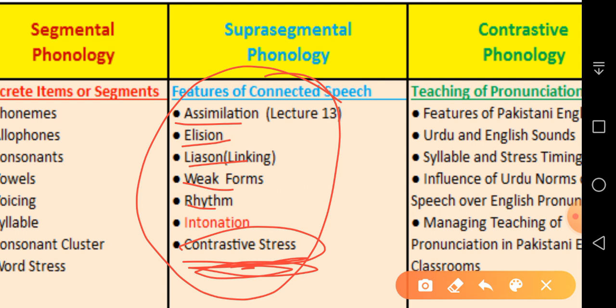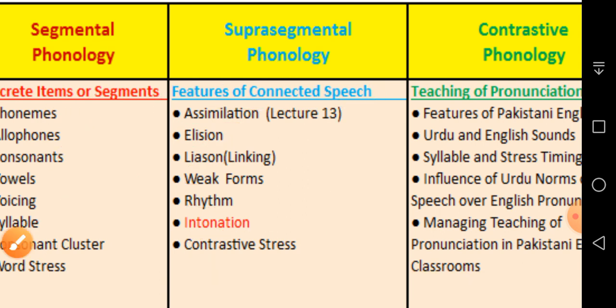That is, we rise from the segments and we move into connected speech. So intonation is one of the important features of connected speech, in which we vary our tone, we raise the pitch of our voice, or we let it fall, because natural language is not uttered in a monotone. There is always a rise and fall in the tone and utterance of words. And when we vary our voice, it achieves two functions: either we modify the meaning, or we show some attitude towards our listener.